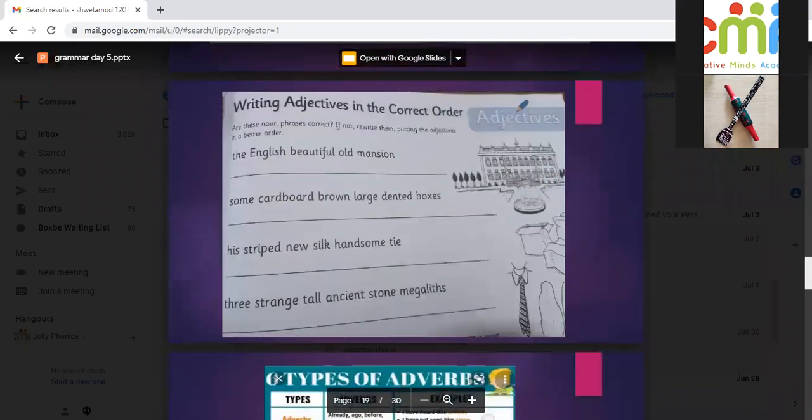Yes. Okay. Now I'm giving you a small assignment. I'm taking a 1-minute break where you have to finish this assignment, where you have to put it in the correct order. The English beautiful, old. So which word will come first? We are doing only the first sentence. English beautiful, old. So you have to put it in the correct order.